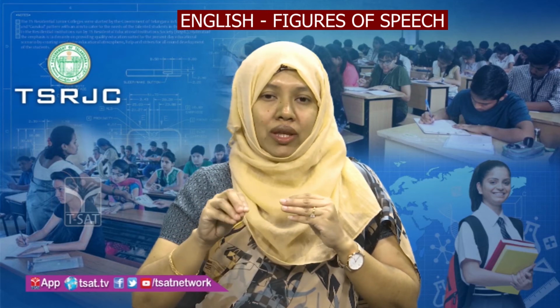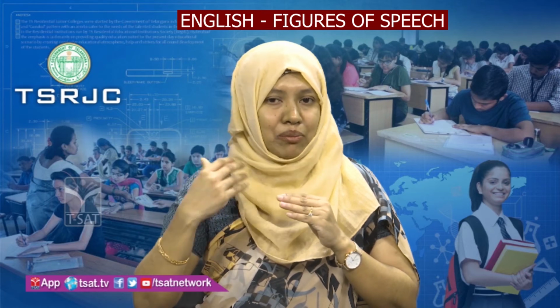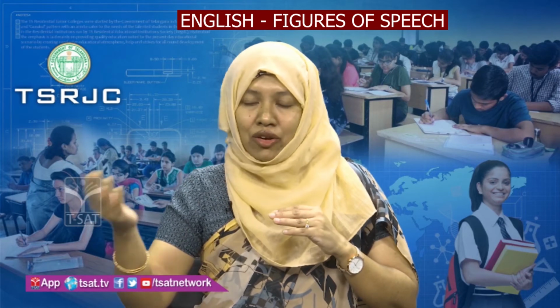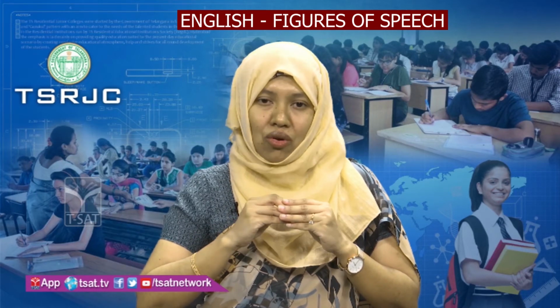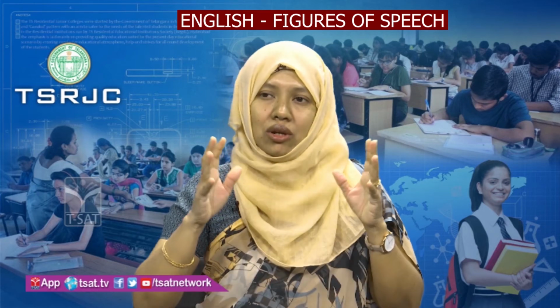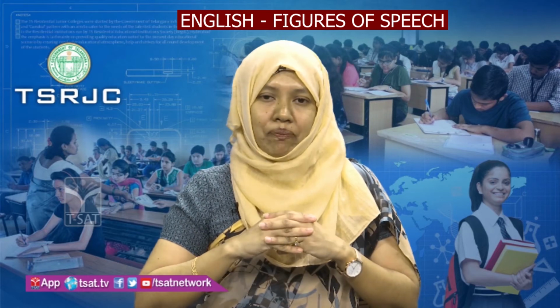He is so poor that he cannot afford to buy a new shoe for his child. So, the meaning is completely different from what is said. The real meaning is different. You cannot understand just by reading literally. The real meaning is the cobbler is a poor man, not having any money to buy shoes for his child.